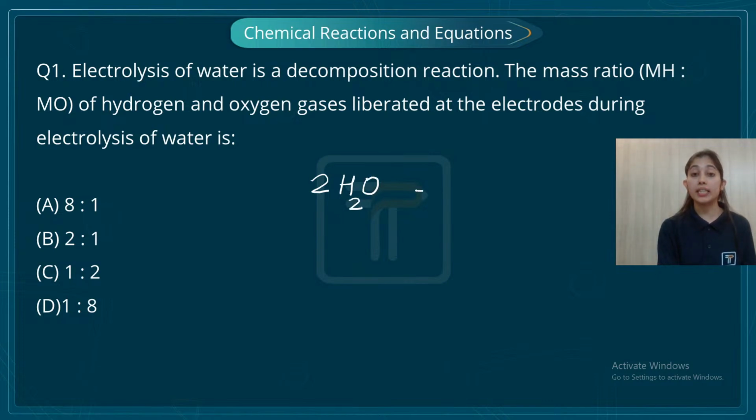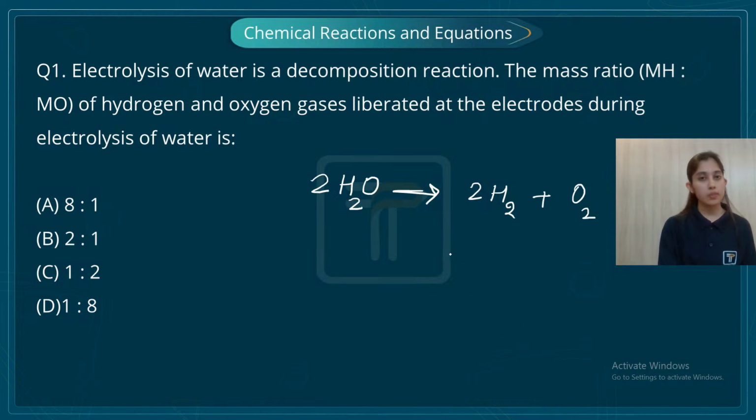Students, I'm going to write the balanced reaction. And why is it important to write balanced reactions? Because the first topic which you have studied in this chapter, Chemical Reactions and Equations, is to balance your equation. You have to always go with balanced equations. Please keep that in mind. So 2H2O will give 2H2 and one O2 gas molecule.